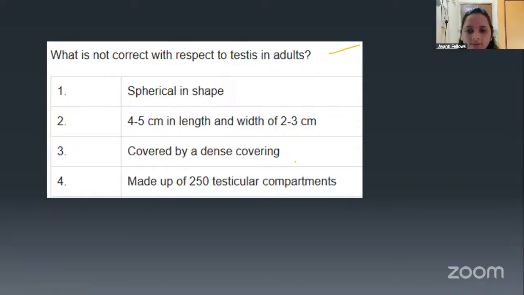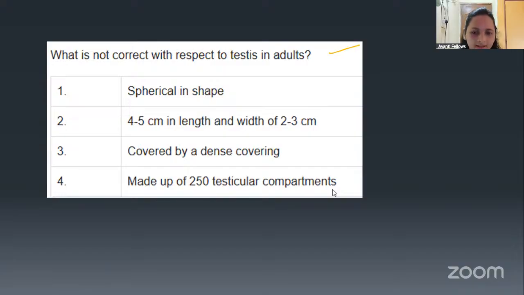What is not correct with respect to the testes in an adult? Testes in adult. So here, in the first, they are telling that the testis is spherical in shape. Second, 4.5 centimeter in length and width is 2.3 centimeter, and it is covered by a dense covering. And the fourth one is it is made up of 250 testicular compartments. Which one is not correct? Means three statements are correct, only one is wrong.